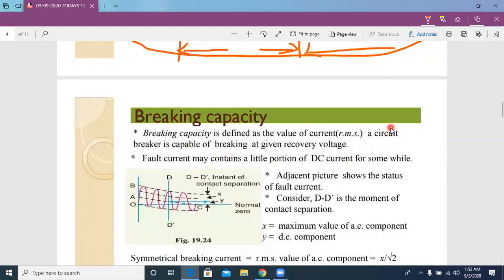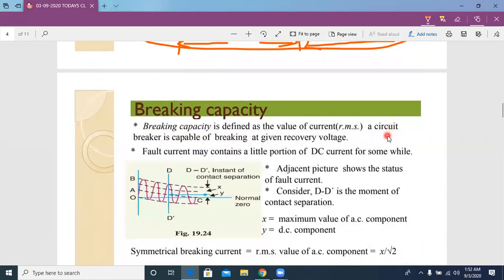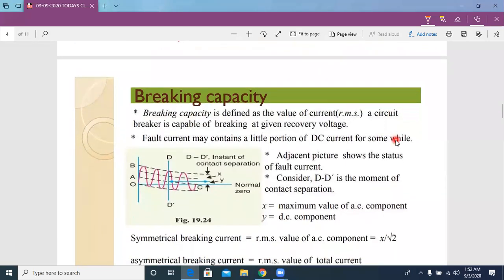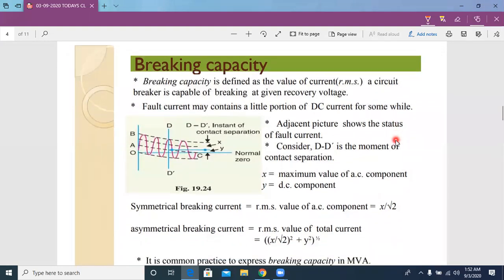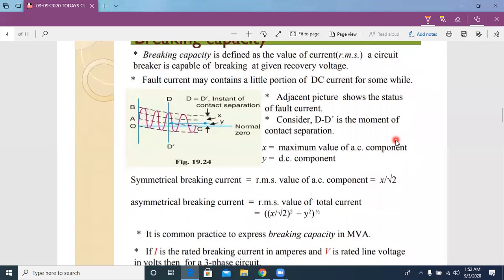Now the first one is breaking capacity. Here in this diagram we can see it clearly. In this waveform we can see two currents. It is symmetrical current and it is asymmetrical current. Am I right?